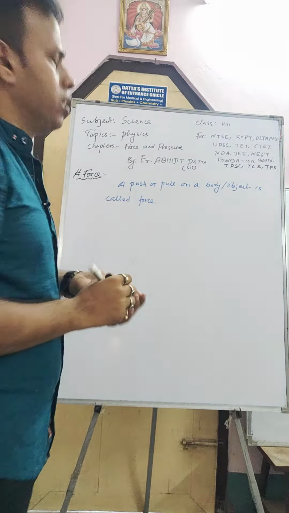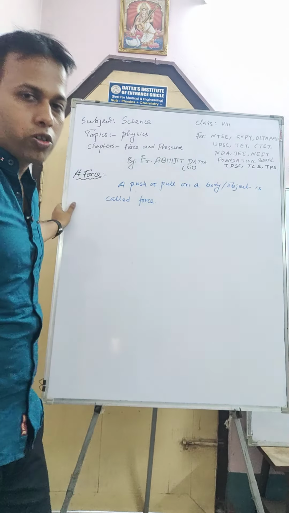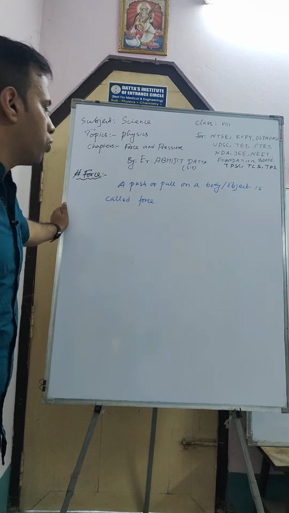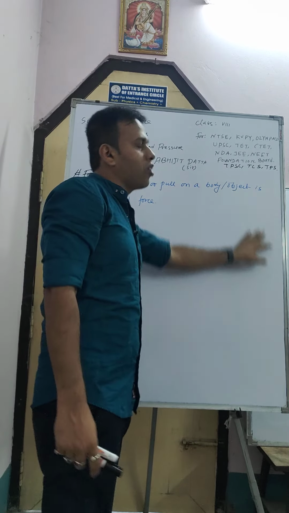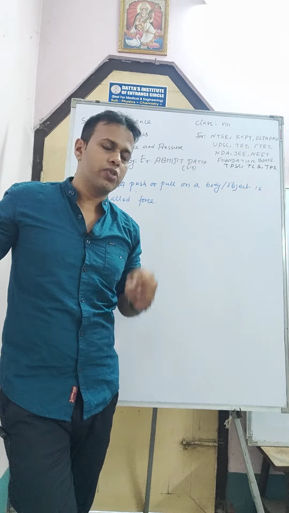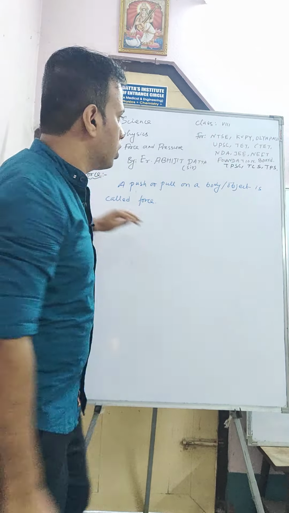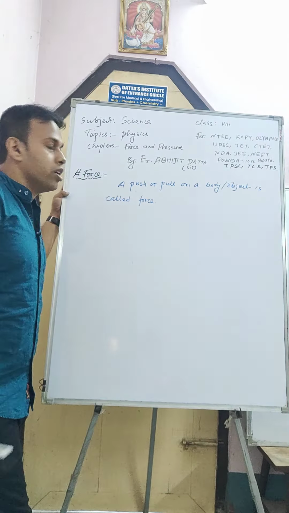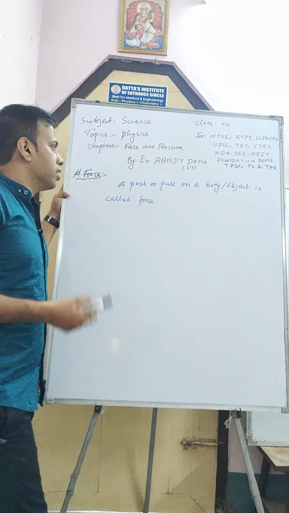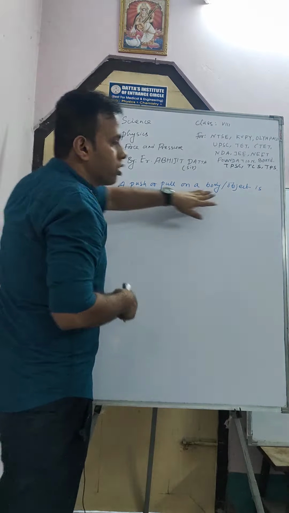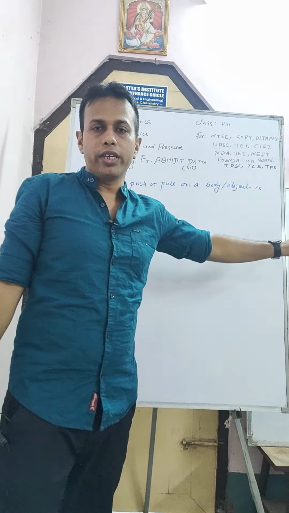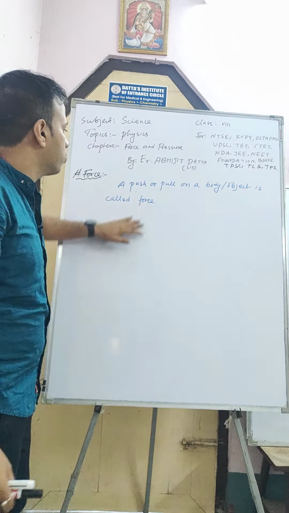So I give you here a short note to understand better. A push or pull on a body or object is called force. What is a body and what is an object? Those which have definite shape, definite mass, definite volume, definite size, and definite density are known as body or object. And when we push or pull on a body, this push or pull is known as force.